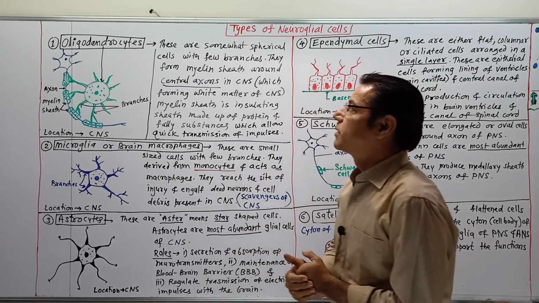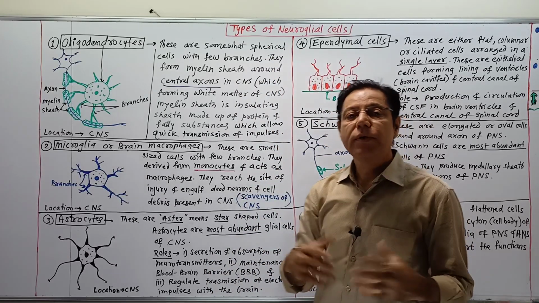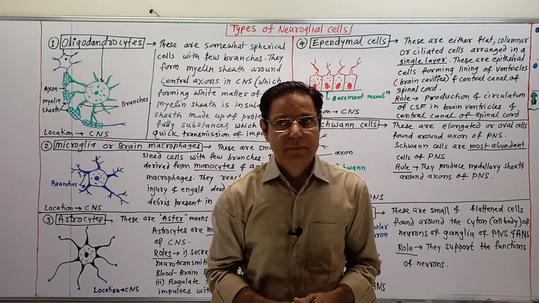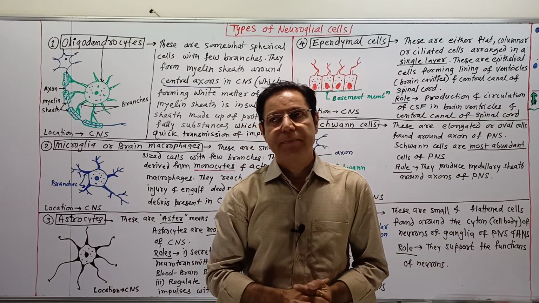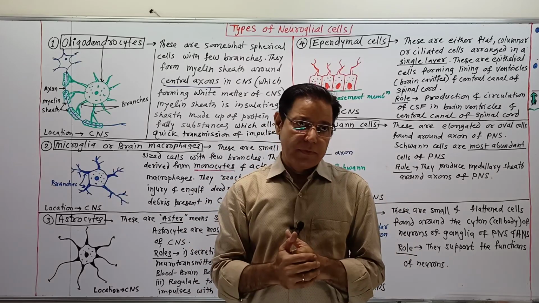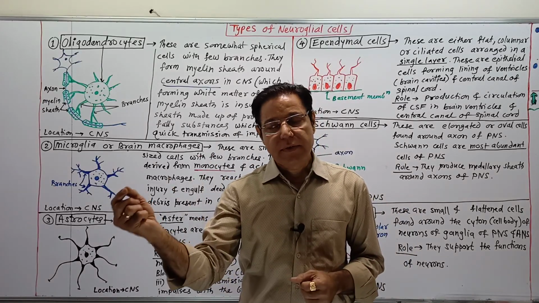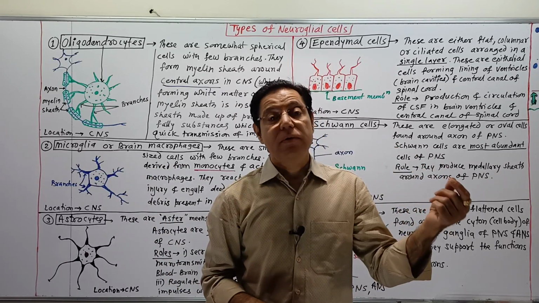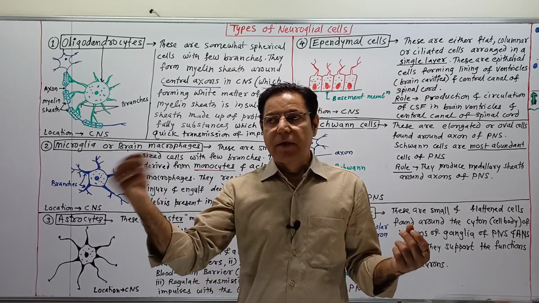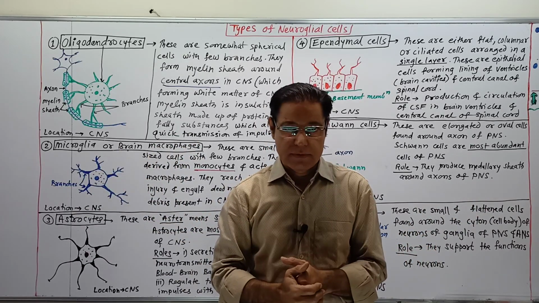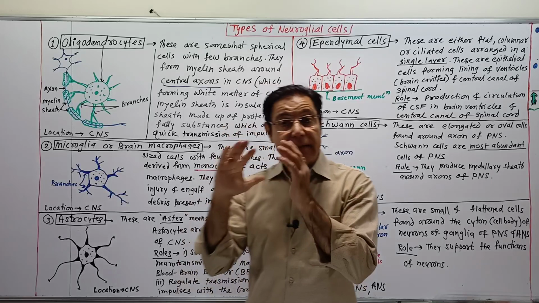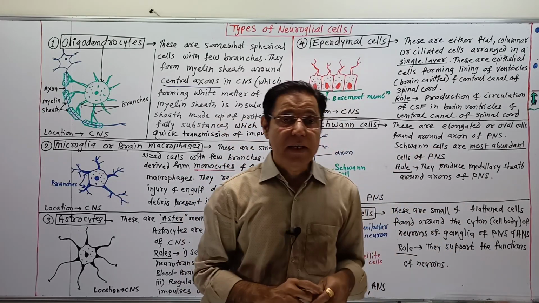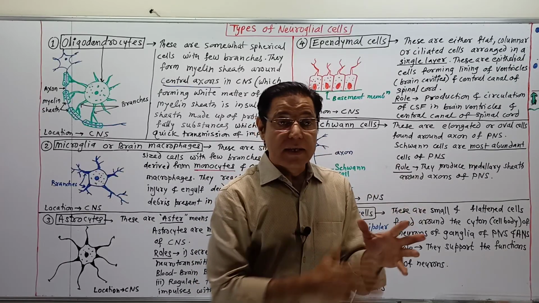Friends, today we will study the types of neuroglial cells, or glial cells. In the nervous system, as we learned previously, there are two types of cells: nerve cells, meaning neurons, and second, glial cells or neuroglial cells. Neurons are the structural and functional units of the nervous system. They are the main cells and the longest cells in the body, but these are the smaller cells and supporting cells.